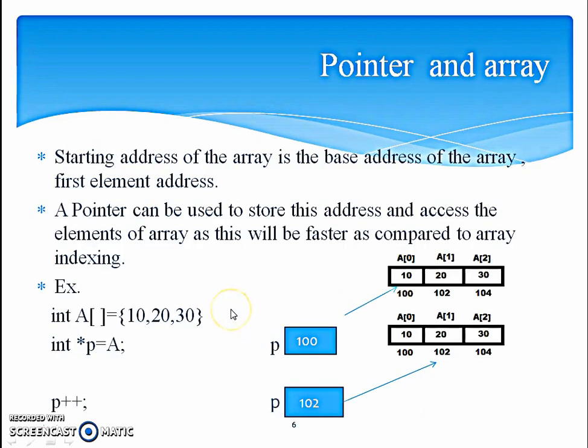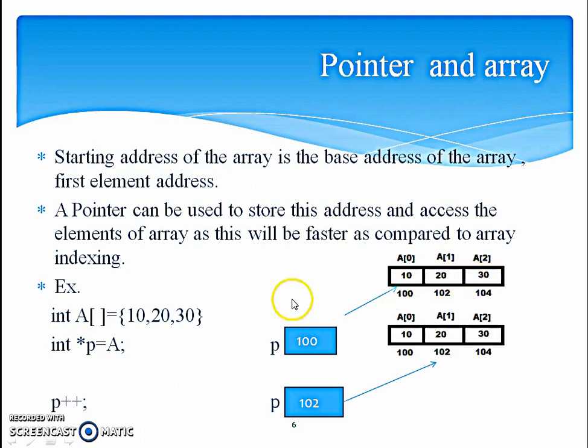Now pointer and array. Starting address of the array is the base address of the array. That is the first element address. A pointer can be used to store this address and access the elements of array, as this will be faster as compared to array indexing. So here we can see an array is declared with 3 elements, and here is how the memory is allotted to the array. A0 goes at 100th location, A1 at 102, A2 at 104, and the values are 10, 20 and 30.